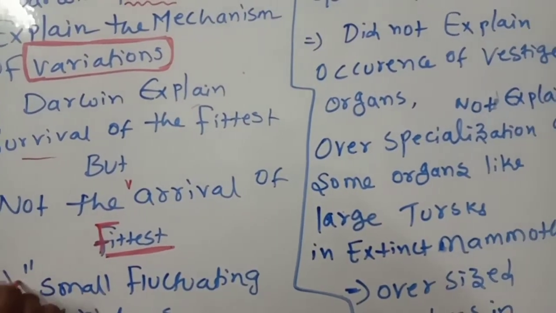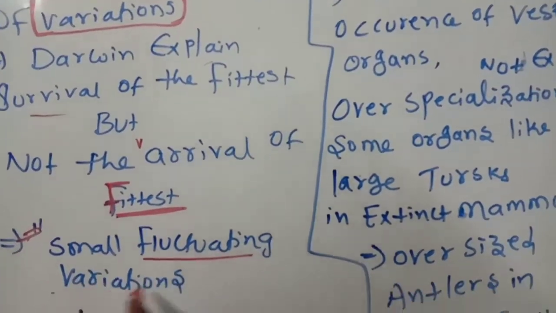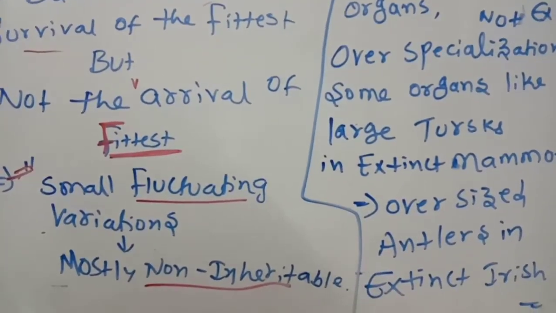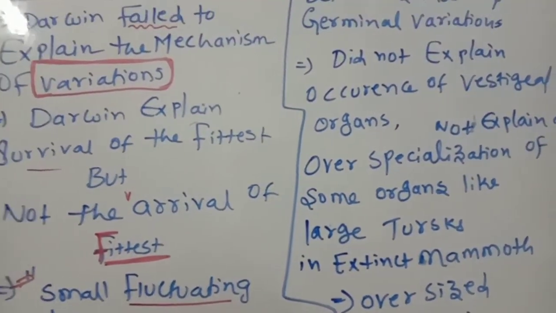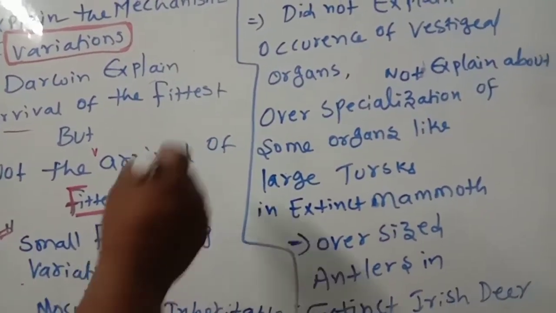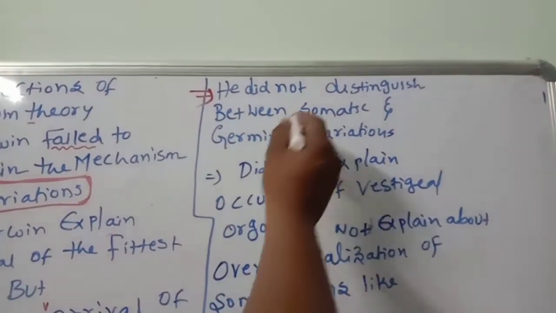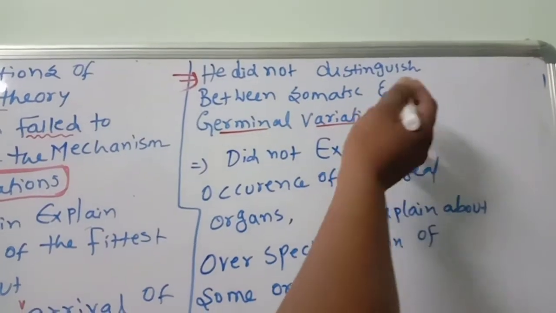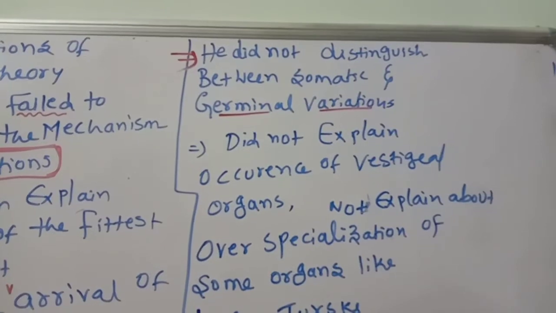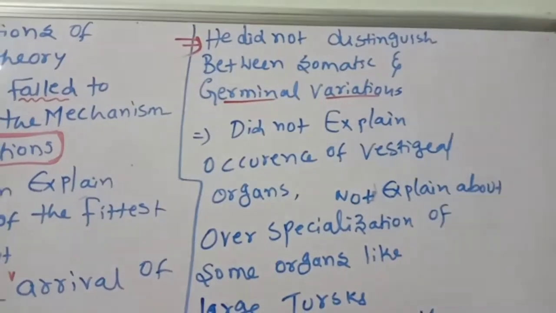And Darwin focused only on small fluctuating variations, small changes, that too which are non-heritable. So he did not focus on large variations which are heritable. And another point, he did not distinguish between the somatic, meaning vegetative, and germinal variations. What are the somatic cell variations, and what are sex cells, germinal variations? He did not give clarity at all.